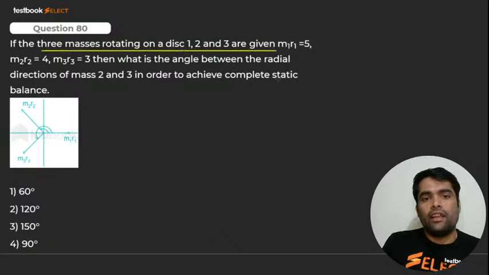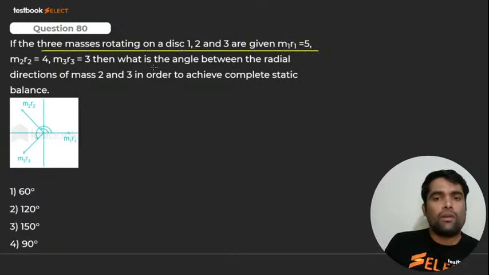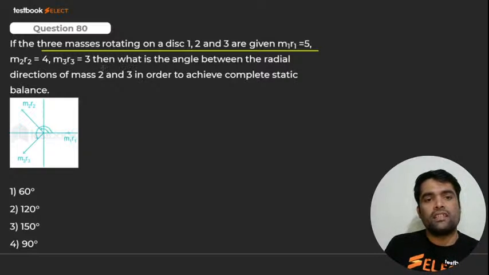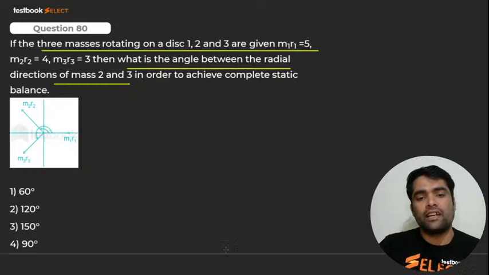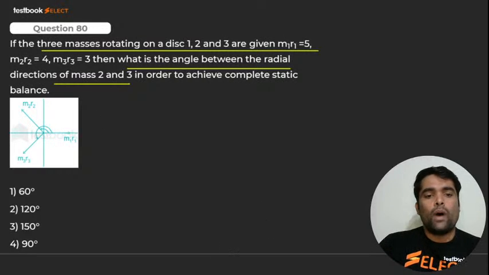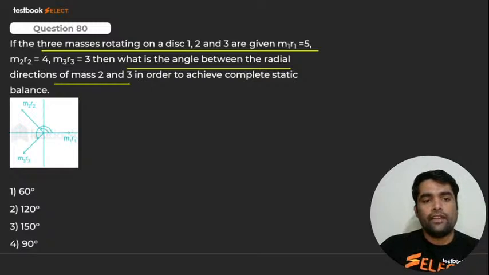3 masses rotating in a disk, 1, 2, 3, are given. M1, R1, 5, M2, R2, 4, M3, R3, 3. Then what is the angle between the radial direction of mass 2 and 3, to achieve complete static balance? What should be the angle? 80. Yes, my dear. Please tell me what should be the angle between them.